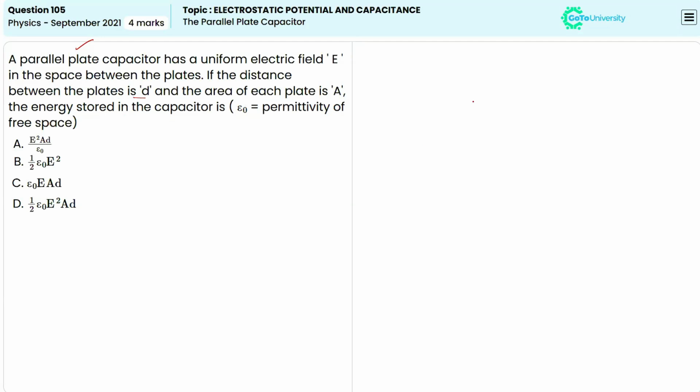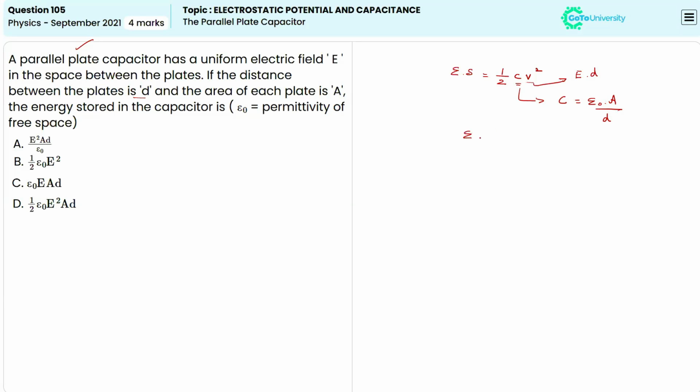It's known that the energy stored in a capacitor can be calculated using the formula half CV squared, right? C here represents the capacitance, and here we are talking about the parallel plate capacitor. It's known that the capacitance of a parallel plate capacitor can be calculated using the formula epsilon naught A divided by d, right? And V represents the potential difference. The potential difference is always equal to E times d, right?